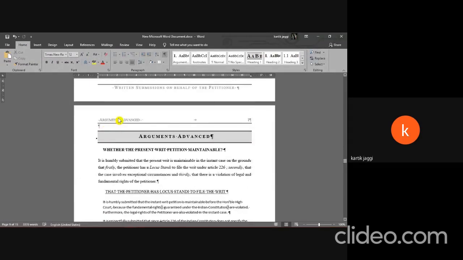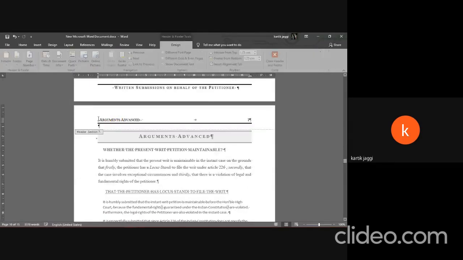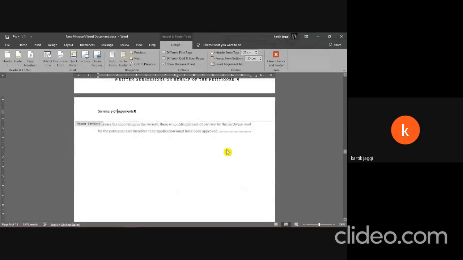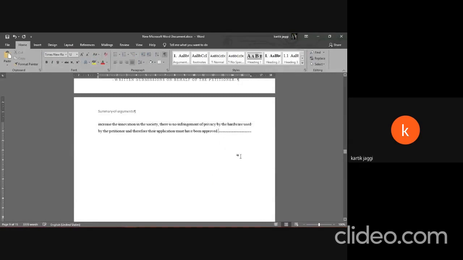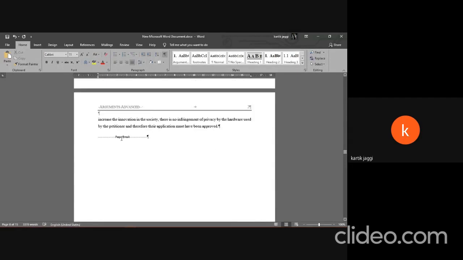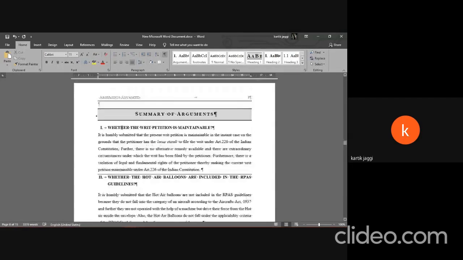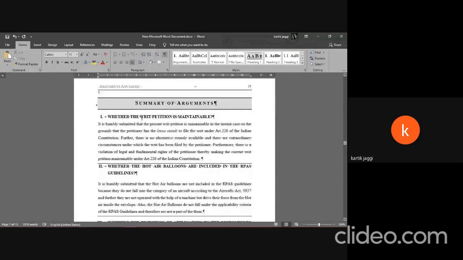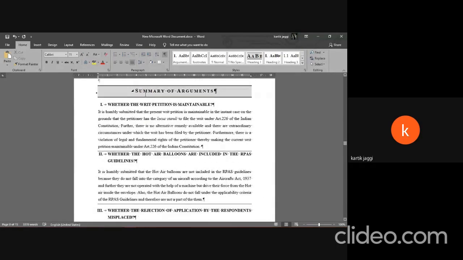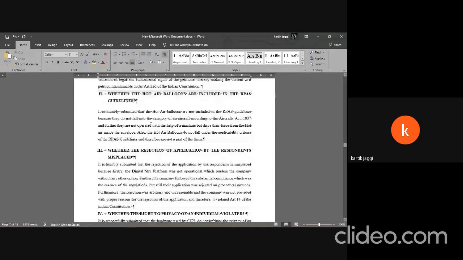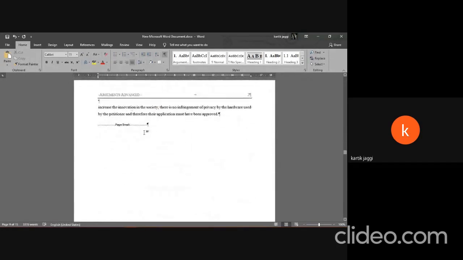So if it weren't a section break, this header for arguments advanced would change and would be identical to this. Let me just show you. So right now there is a page break, and see, summary of arguments changes to arguments advanced. But whenever you want to have unique headers, you need to insert a section break and then delink it. Let me just show you how.